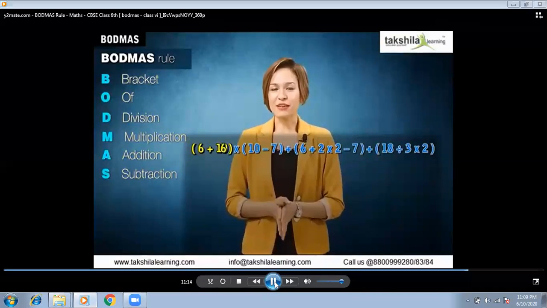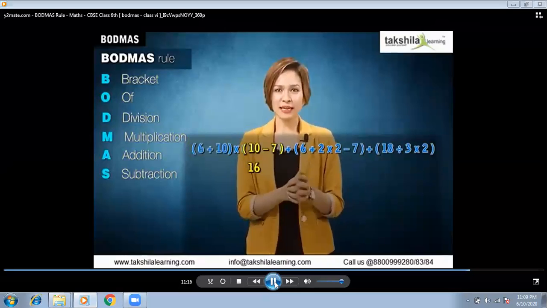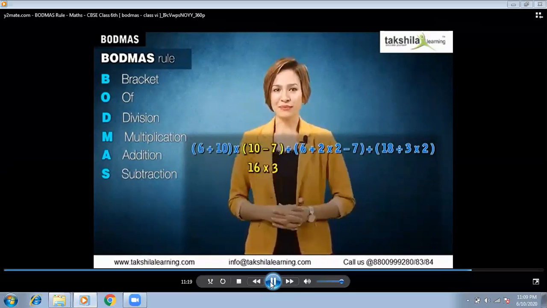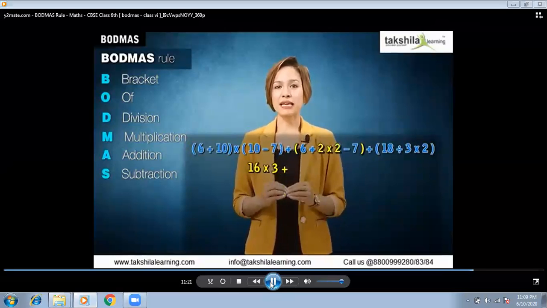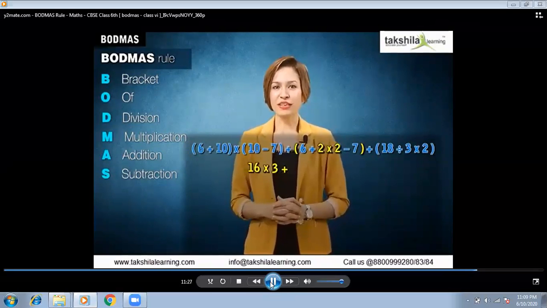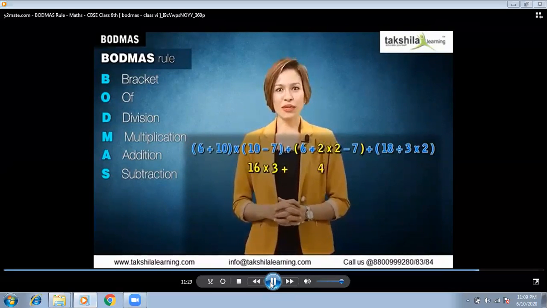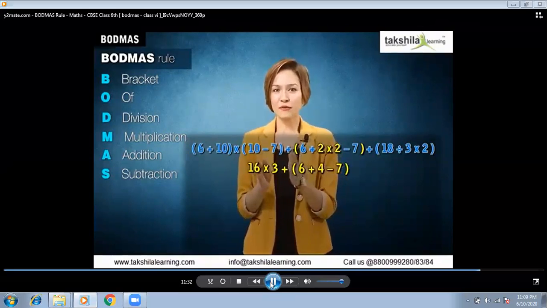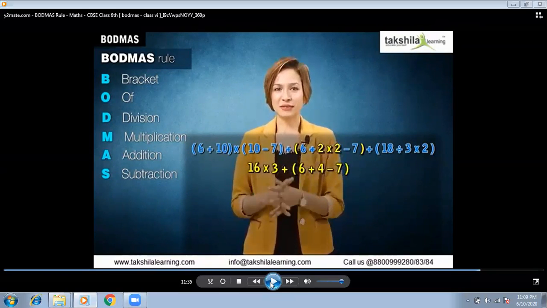For the first bracket, we get 16. For the second bracket, we get 3. For the third bracket, as it contains multiple operations, according to Bodmas, multiplication needs to be solved first. So we get 6 plus 4 minus 7. Look, she's solving all the brackets simultaneously in one step. First 6 plus 10, 16. Then the next bracket, then the multiplication sign is there. Then the next bracket, 10 minus 7 is equal to 3. Then the plus sign is there.